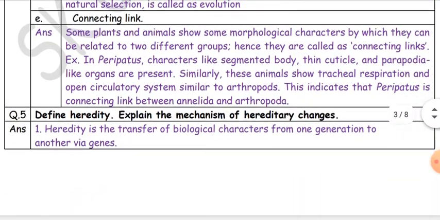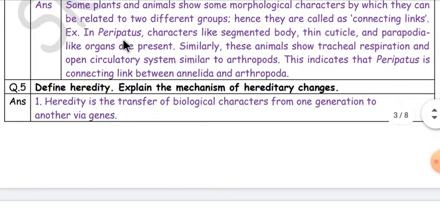Next, E, connecting links. Some plants and animals show some morphological characters by which they can be related to two different groups. Hence, they are called connecting links. Example, in Peripatus, characters like segmented body, thin cuticle, and parapodia-like organs are present. Similarly, these animals show tracheal respiration and open circulatory system similar to arthropods. This indicates that Peripatus is a connecting link between Annelida and Arthropoda.